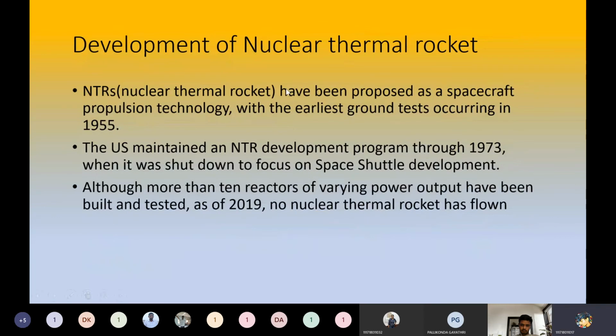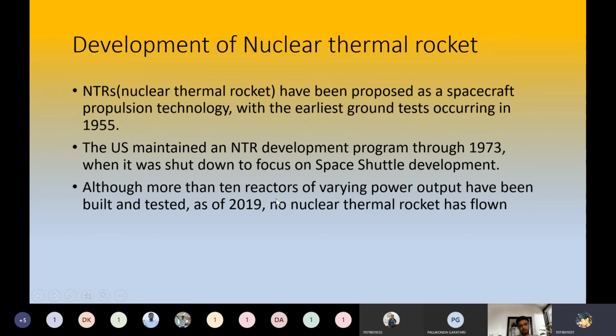The development of nuclear thermal rockets: NTRs have been proposed as a spacecraft propulsion technology, with the earliest ground test occurring in 1955, which did not go successfully. The US maintained a nuclear thermal rocket development program through 1973, when it was shut down to focus on space shuttle development.